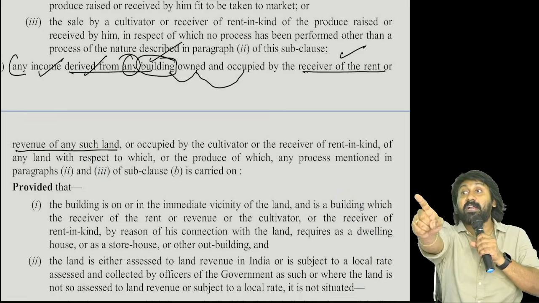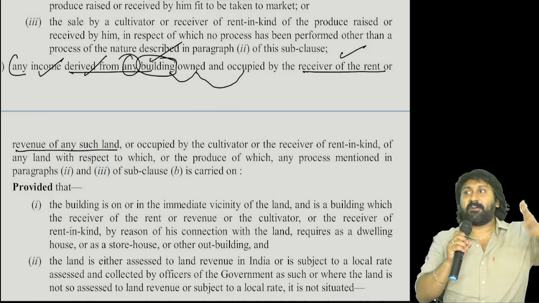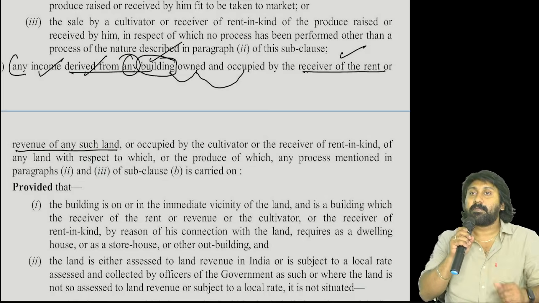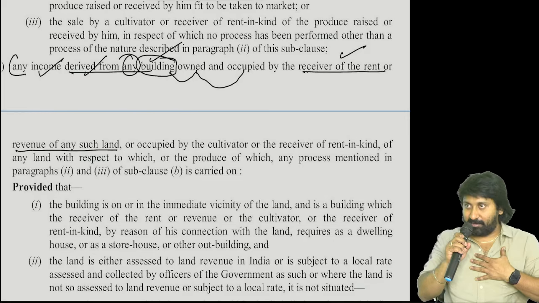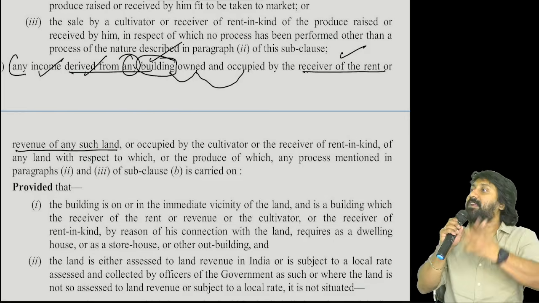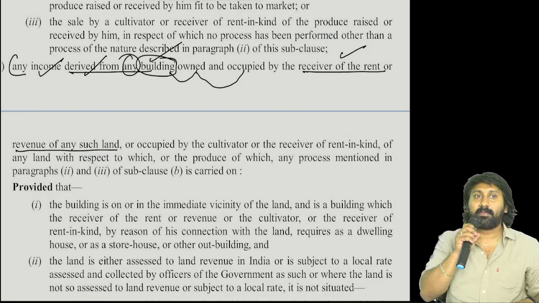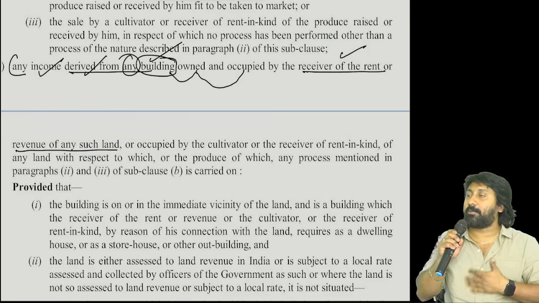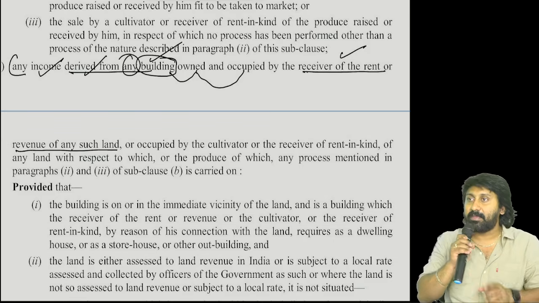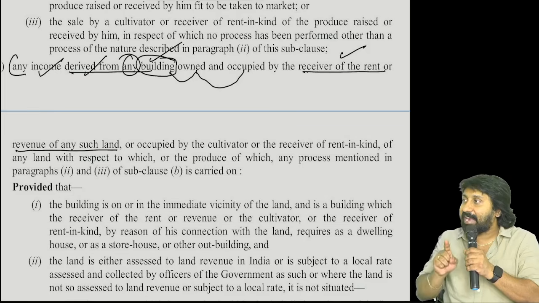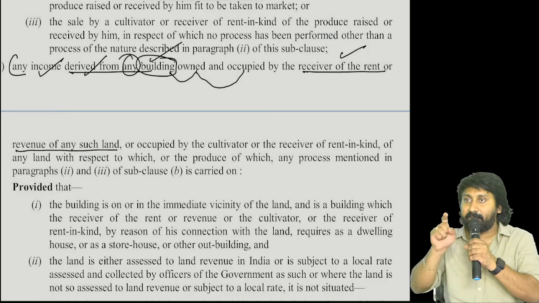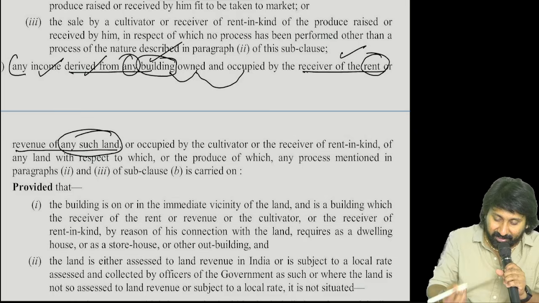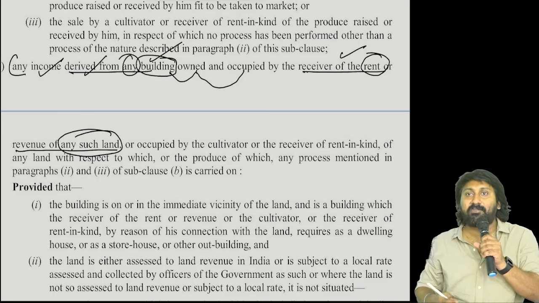If I am owning, if I am occupying, how come rent will come? If I am the owner and I am the occupant, how will rent come to me? See, common sense, I said. Our rent is coming from land, not from building. Rent or revenue of any such land, not from the building.